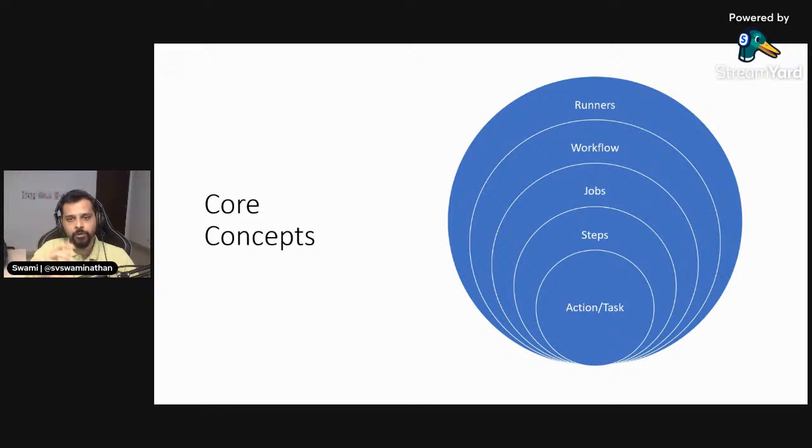So let's say, for example, you want to run multiple flavors of your build. Let's say you want to run one on macOS, and one on Windows, and one on Linux, etc., right? Like I said, you can use a matrix, and then the job will run in multiple flavors in parallel, basically. And where does all of this run?